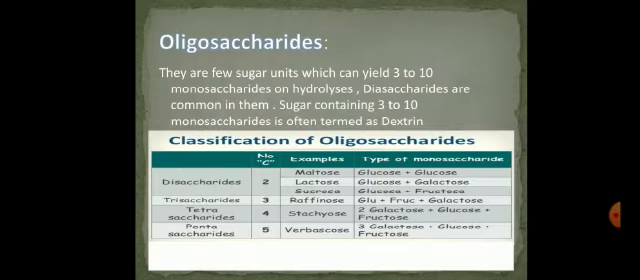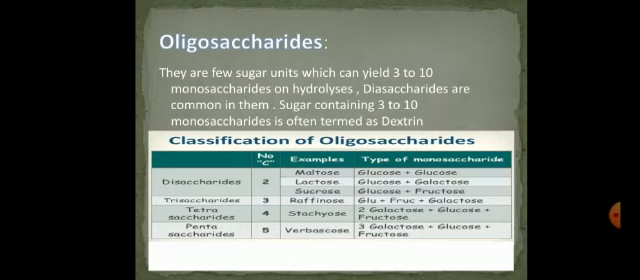Now come towards the oligosaccharides. I have told you earlier that disaccharide is derived from the oligosaccharides. So the main thing worth mentioning here is oligosaccharides. Oligosaccharides are the few sugar units which can yield 3 to 10 monosaccharides on hydrolysis. When we hydrolyze them, they can be split up into 3, 4 or 5 up to 10 monosaccharides depending on the nature of the molecule being hydrolyzed.